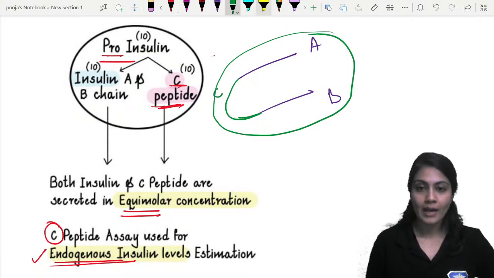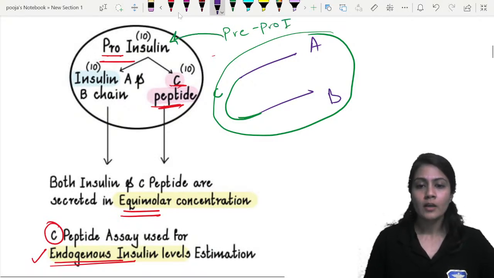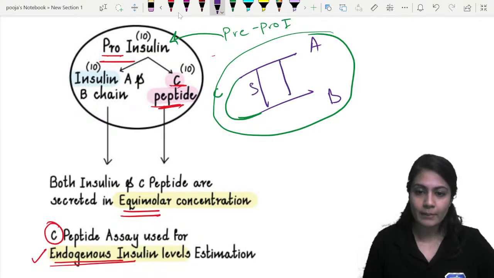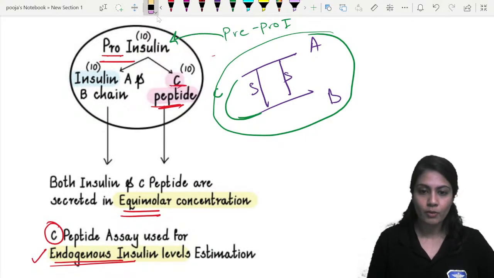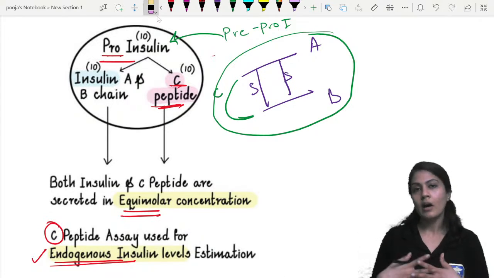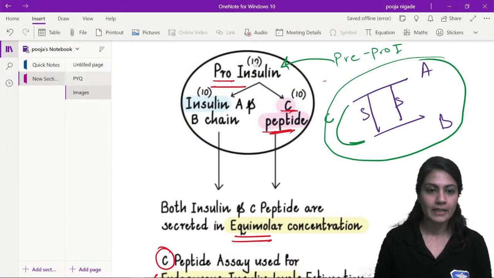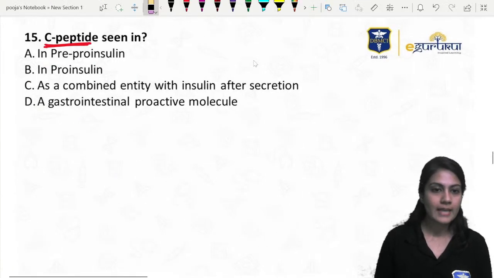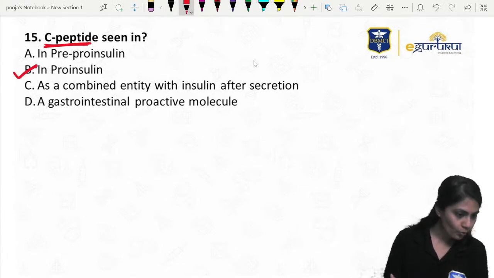Then later, as the pre-pro insulin is converted into pro insulin, the disulfide bond is formed between the A and B chains, and the C peptide gets detached from this. That's how we get A and B bound with the disulfide bond, and the C is removed. That we call the C peptide. So the answer here is obviously pro insulin, not pre-pro. Right, superb.